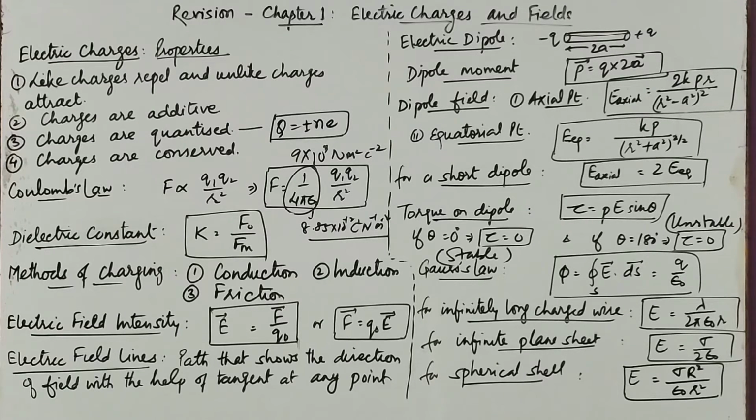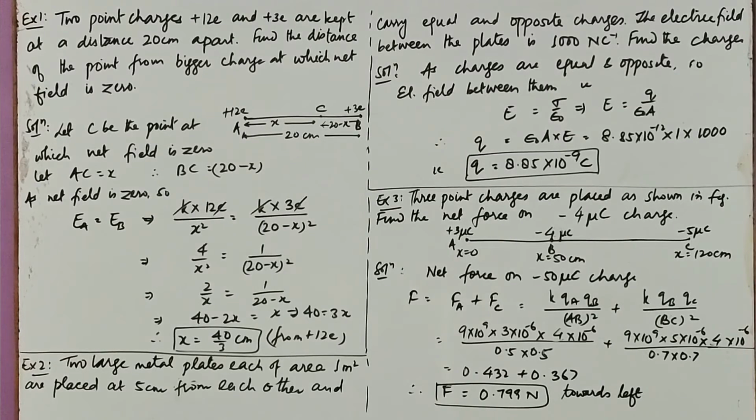because the charge on the shell resides on the outer surface. So the interior surface will enclose no charge and hence no electric field. Remember this thing. So this is all about chapter 1. A concise summary of this chapter. You must revise it properly. A few numericals from this chapter just to give an idea how you can do this.